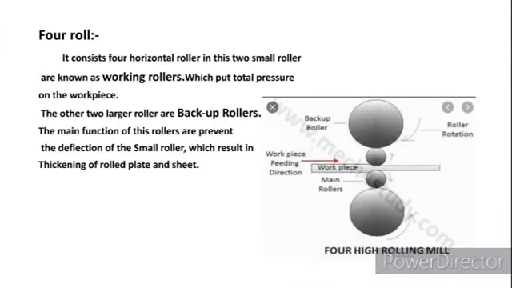4 roller. In this, there are 4 rollers. We can see in the image that the 2 large rollers are backup rollers and the 2 small rollers are the main or working rollers, which give a force to reduce the cross-section area of the material inserted in them. The large rollers are used to support the small rollers to prevent deflection.